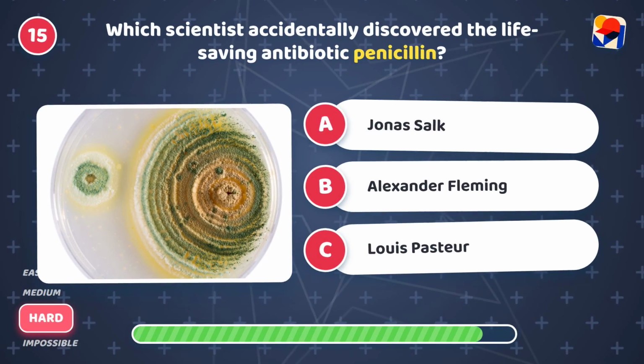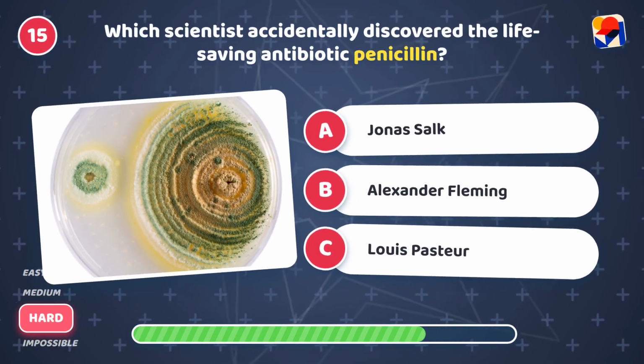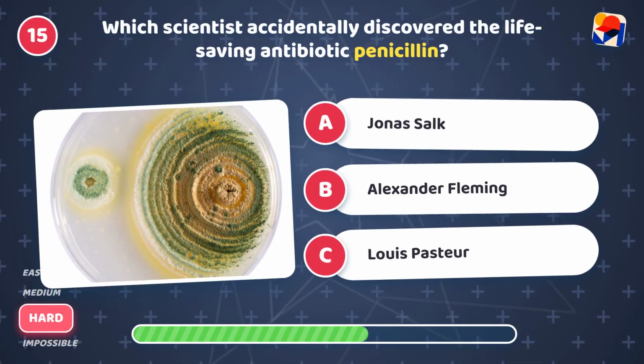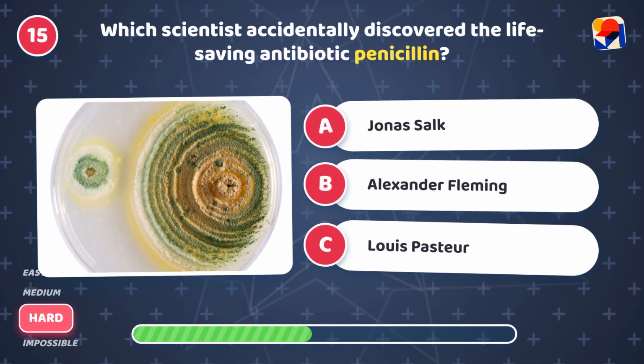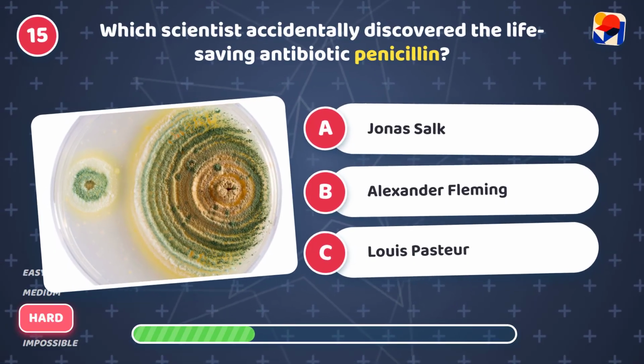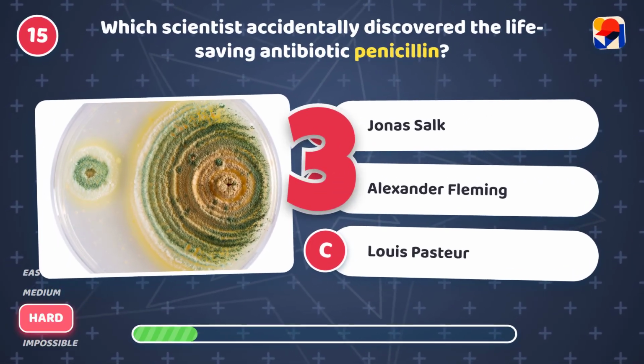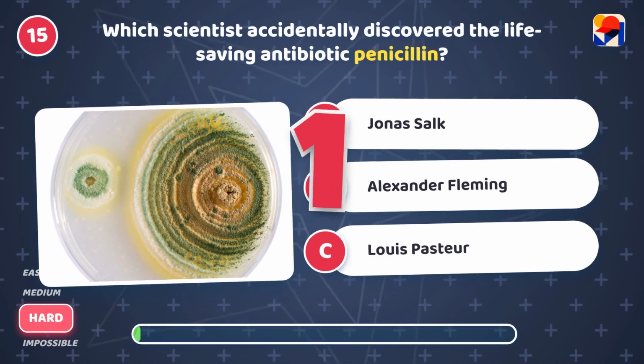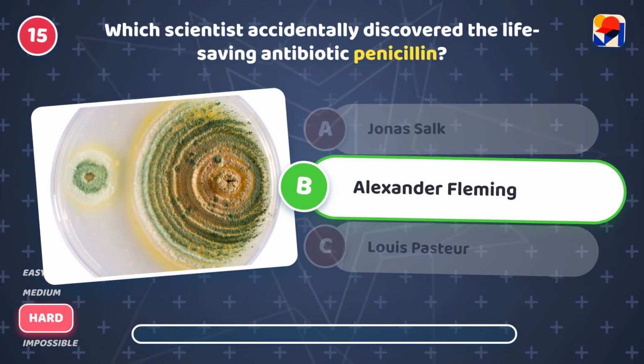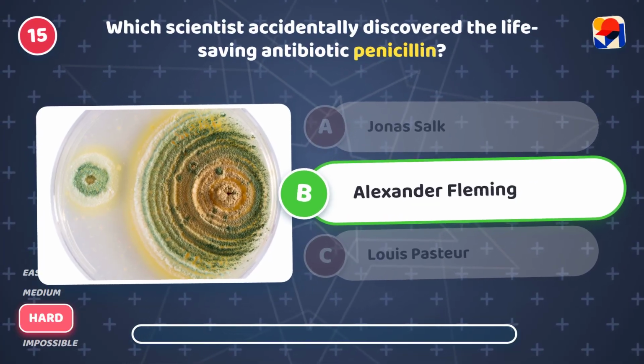Which scientist accidentally discovered the life-saving antibiotic penicillin? Is it A, Jonas Salk, B, Alexander Fleming, or C, Louis Pasteur? It's B, Alexander Fleming. He discovered penicillin from mold.